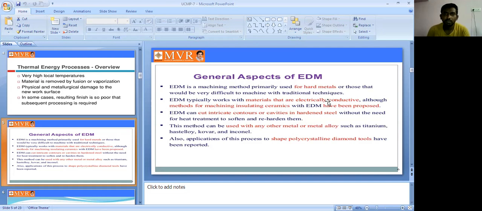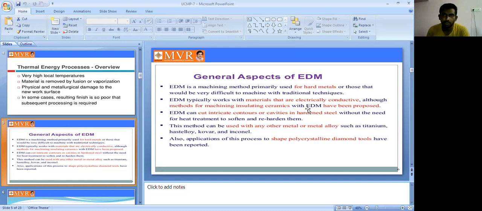EDM works with materials that are electrically conductive. EDM typically works with electrically conductive materials. Other methods have been proposed for machining insulating ceramics with EDM, so some ceramics are also used here.